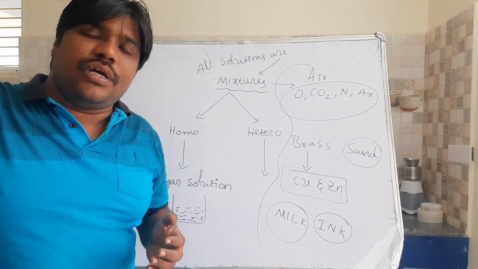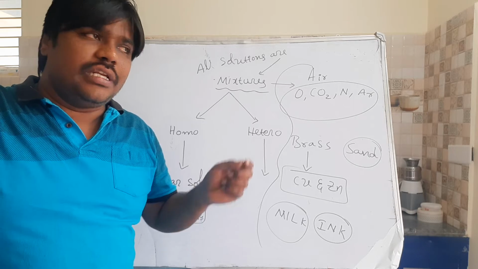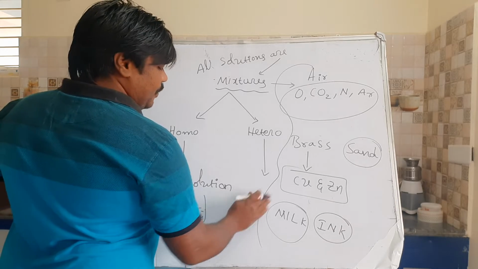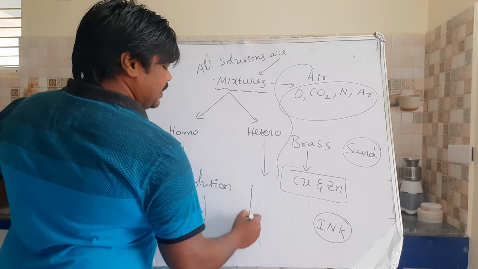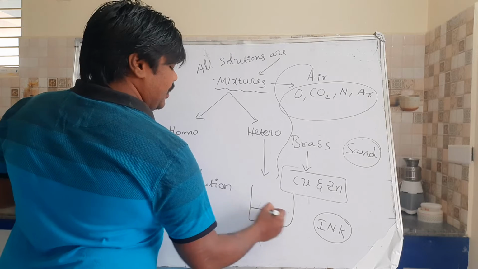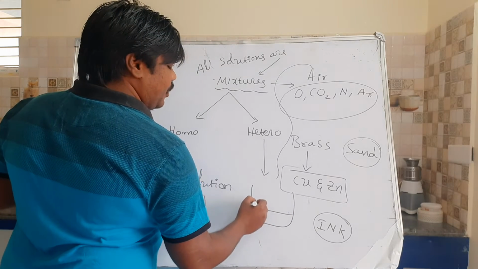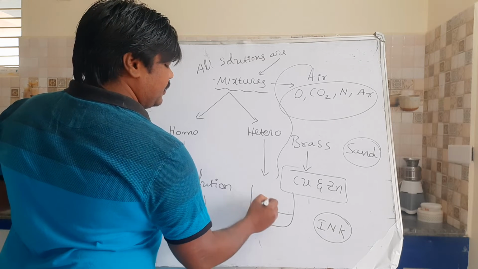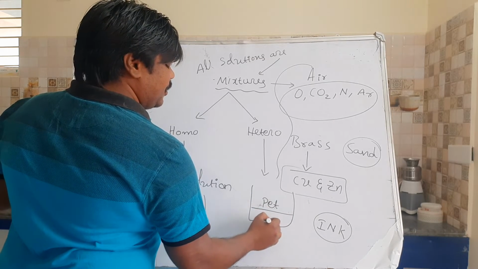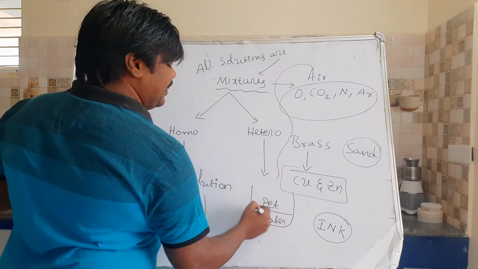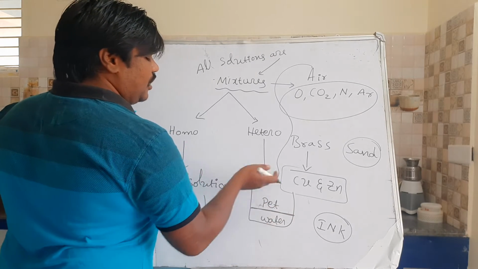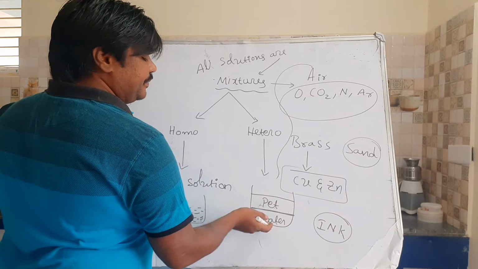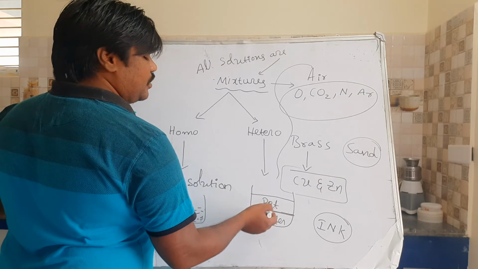That mixture is called what? Yes, homogeneous mixture. Where you take water and petrol, this is also a mixture. You will observe a layer between petrol and water. You can observe a layer between these two. It is not throughout homogeneous. We are observing a boundary over here, right? So it is not a homogeneous mixture.